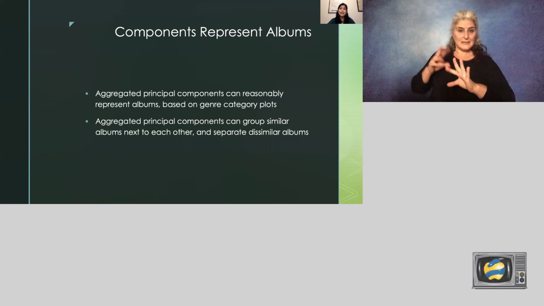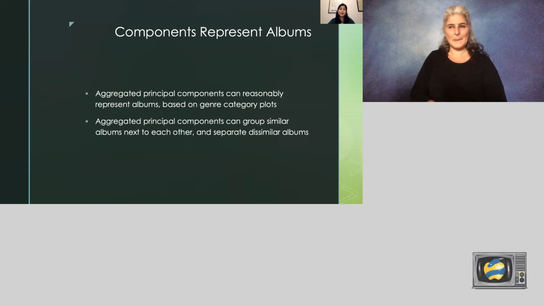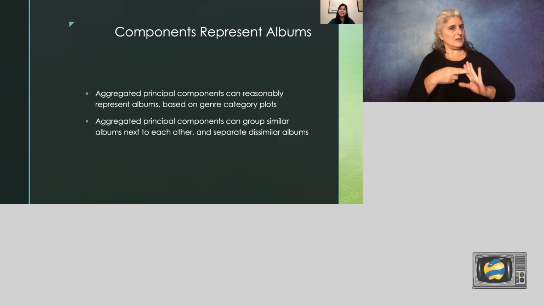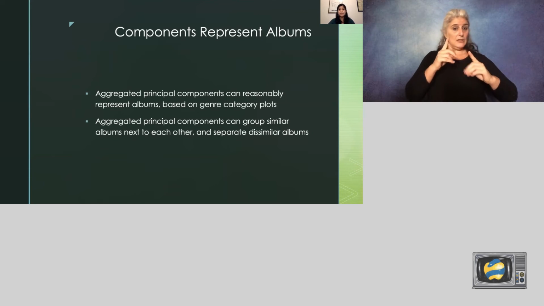At this point, I'm fairly confident that the aggregated components can reasonably represent albums, given the plots by genre category. I'm also confident that the components can group similar albums next to each other and separate dissimilar albums. Now it's time to get some album recommendations.